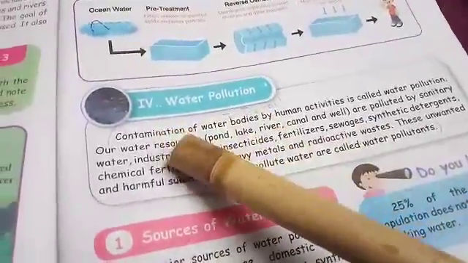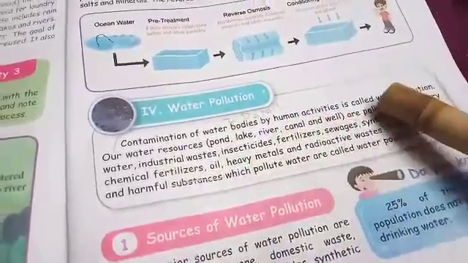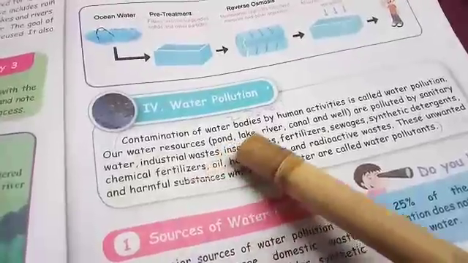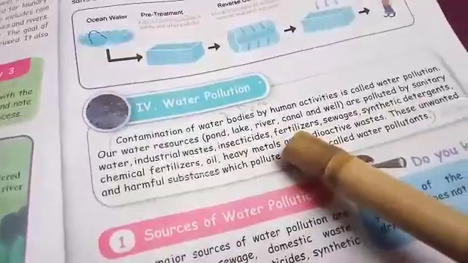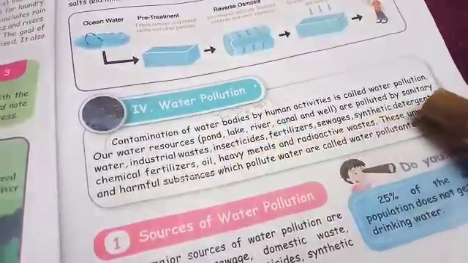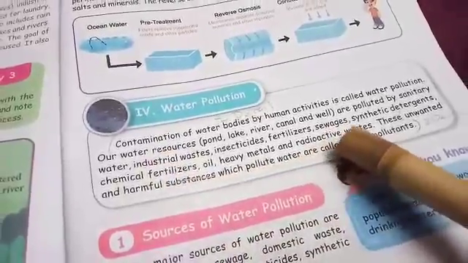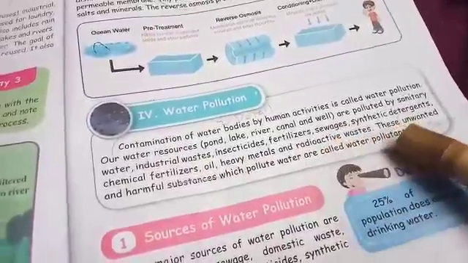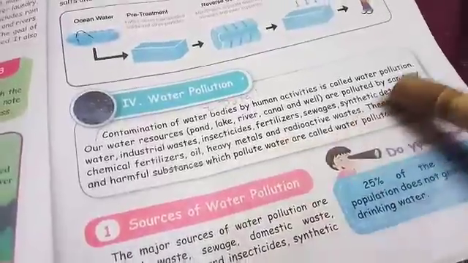Water pollution. Contamination of water bodies by human activity is called water pollution. So, a pond, river, lake, canal, okay, industrial waste, insecticides, fertilizers, sewage, detergent, chemical fertilizers, radioactive waste. These unwanted or harmful substances pollute the water.